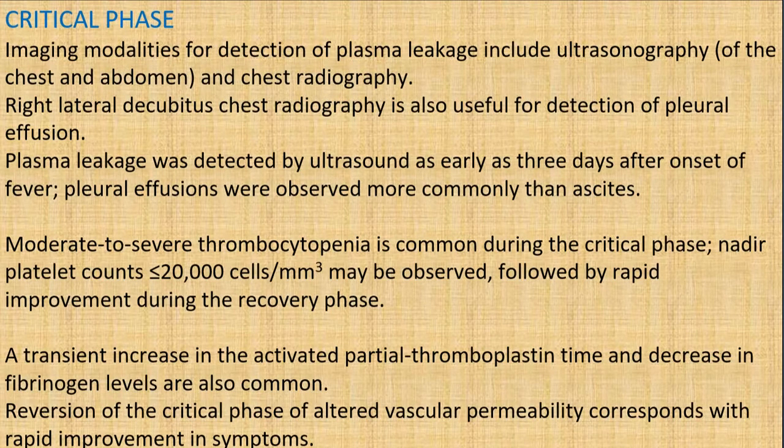And a transient increase in activated partial thromboplastin time and a decrease in fibrinogen levels are also common. And the reversion of the critical phase of altered vascular permeability corresponds with the rapid improvement in the symptoms. As I was saying, once there is a rapid improvement in the symptoms, though the platelet count is less than 20,000, we can wait on the treatment, the platelet transfusion and all, because there is a rapid improvement during the recovery phase.